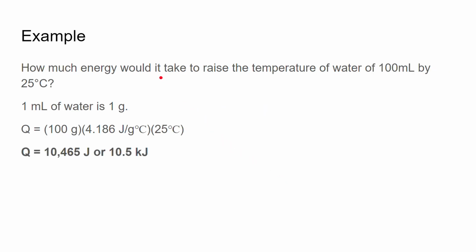So we'll do an example. How much energy would it take to raise the temperature of 100 milliliters of water by 25 degrees Celsius? Remember that 1 milliliter of pure water is 1 gram. 1 liter of water is 1,000 grams, 1 kilogram. So this is the equivalence. Q is the heat transfer, so that's how much heat you would have to donate to this water for it to change its temperature. So we have 100 grams, the specific heat capacity, and 25 degrees Celsius, right? Because it's being raised by 25 degrees Celsius, and we get 10,465 joules, or we could also say 10.5 kilojoules.